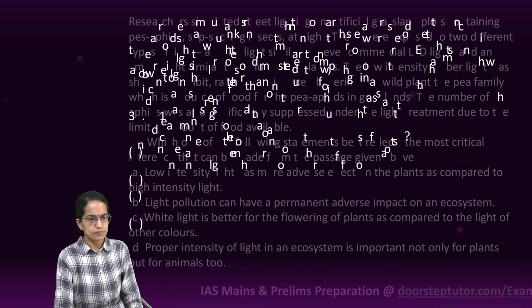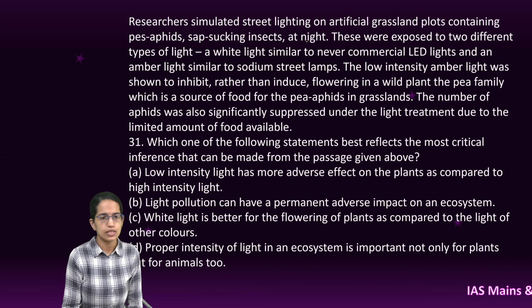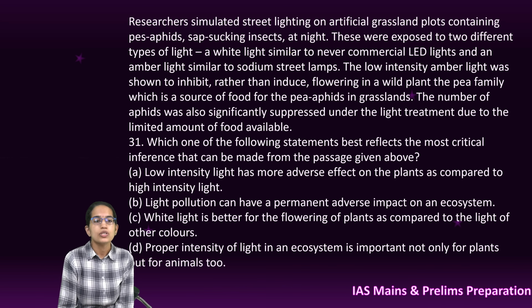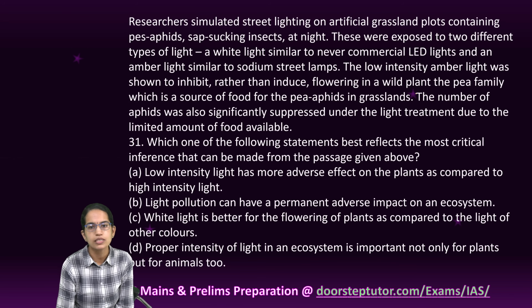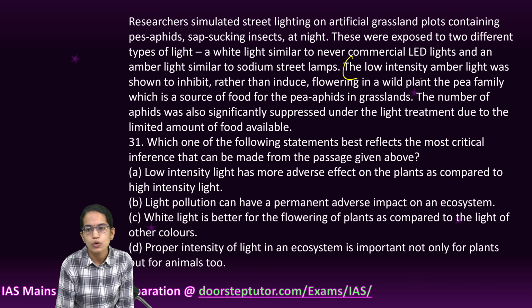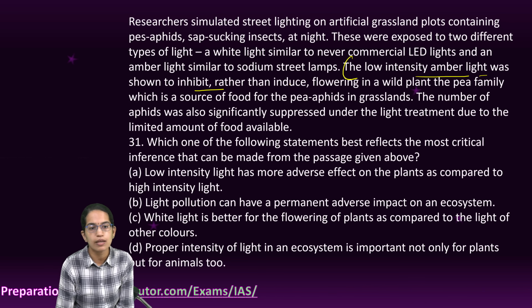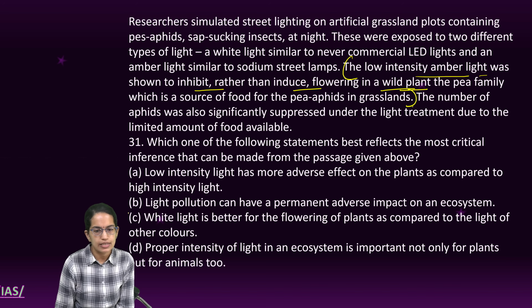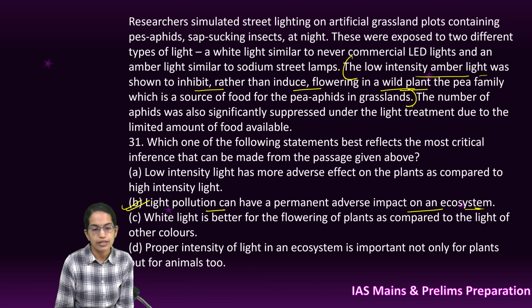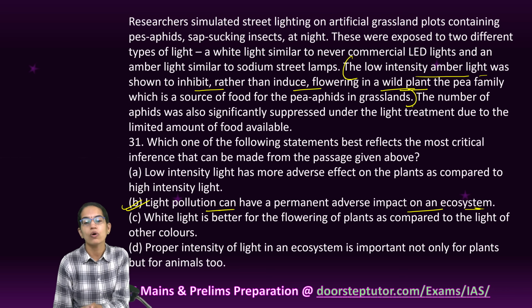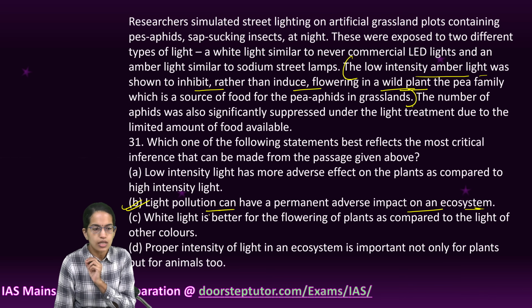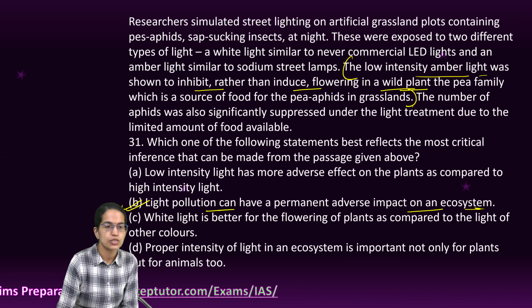The next question is again a statement question. It talks about researchers who simulated street lighting on artificial glass plots, and the most important line here is that low density amber light was shown to inhibit, rather than induce, flowering in wild plants. So it is basically saying that light can have a permanent adverse impact on the ecosystem, and therefore the most critical inference is that light pollution can cause permanent adverse impact on the ecosystem. So B is the right option for this question.